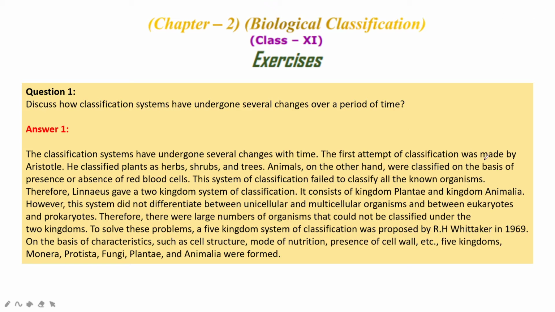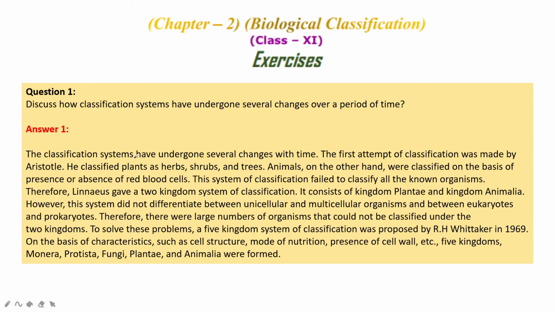The first attempt of classification was made by Aristotle, father of biology. He classified plants as herbs, shrubs and trees. Animals, on the other hand, were classified on the basis of the presence or absence of red blood cells. If RBC is present or if RBC is not present, based on that the classification is given. This system of classification failed to classify all the known organisms.